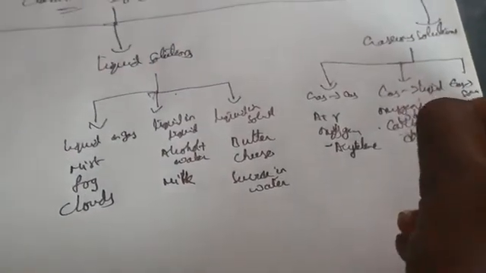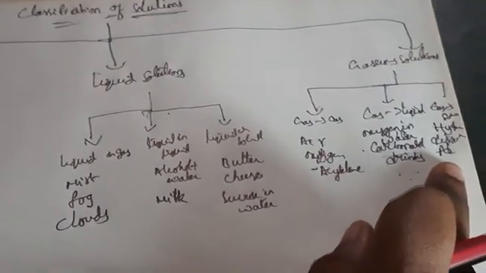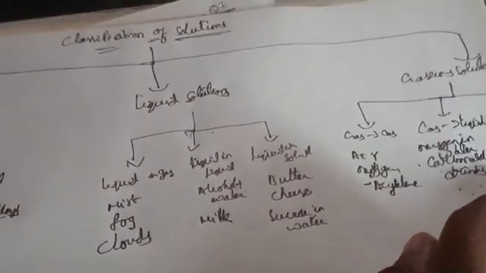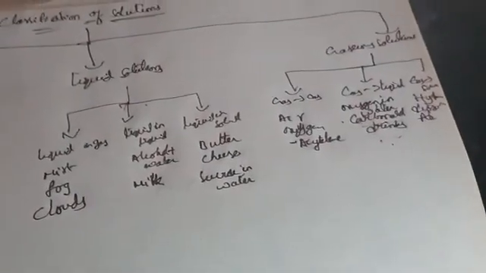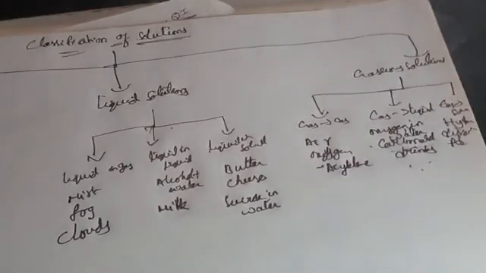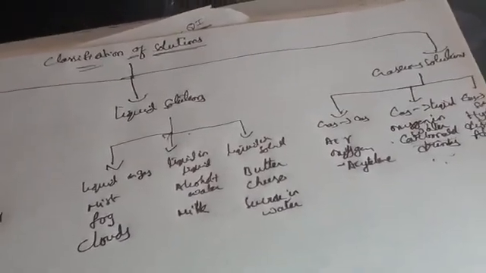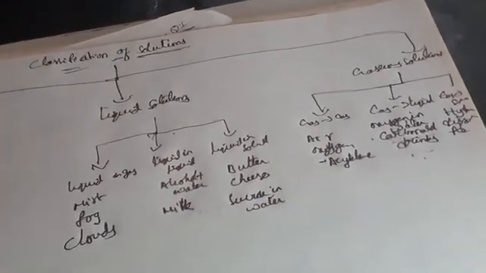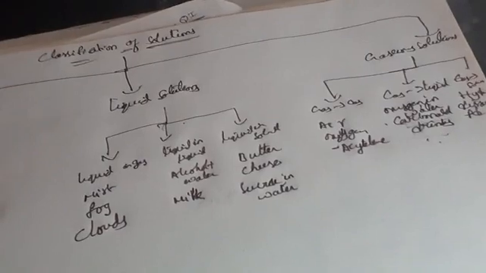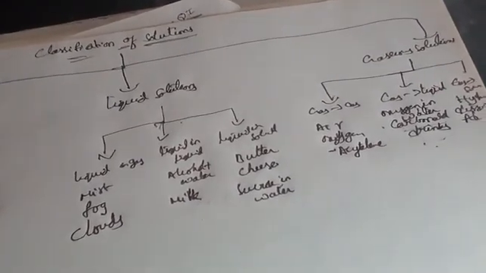Pd is the palladium compound. When any metal is mixed with gases, that one we call gas solid. Hydrogen is a gas, palladium is a solid metal. So these types of things we call gas solid examples.